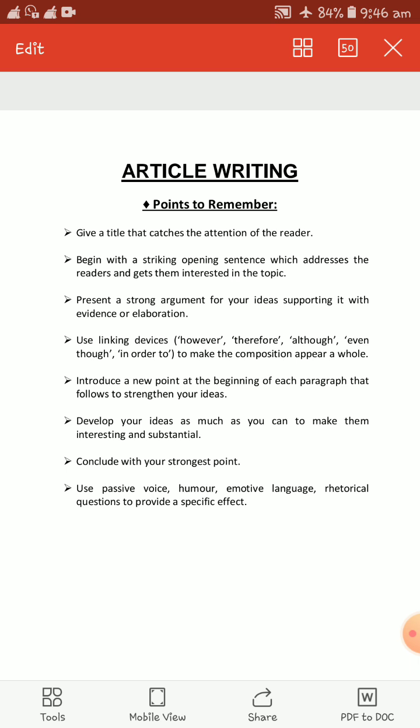You can add a bit of humor also. Then rhetorical questions also you can use. Now all these things will provide a specific effect on your long composition.